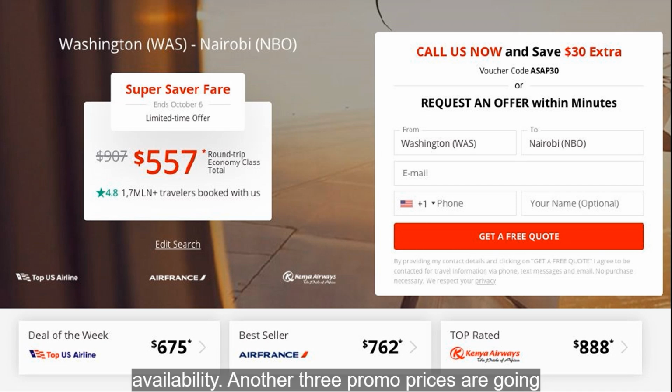Another three promo prices are going to be displayed under it. Those are always going to be as follows: Deal of the Week, Best Seller, and Top Rated. Those three prices are going to have a higher cost, due to fewer restrictions and a wider date range. All these prices may not be on the client's particular dates, those are usually low season prices.